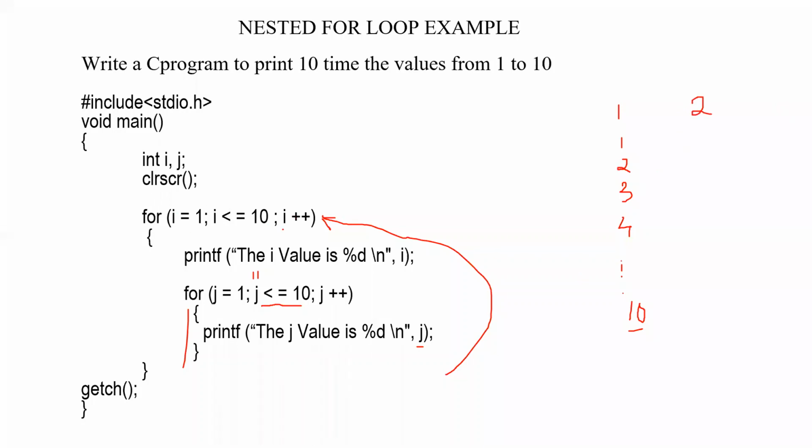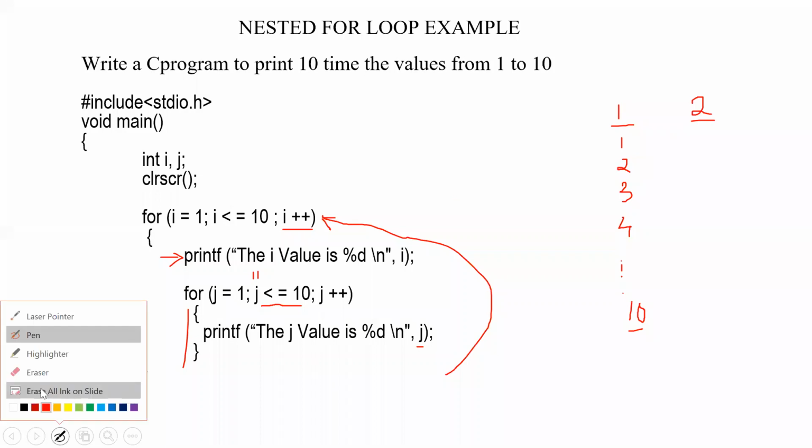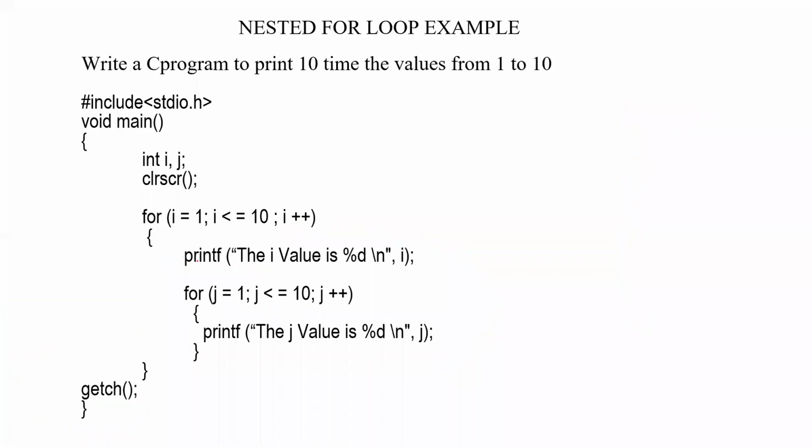After incrementing the value of i, it will check whether i is less than 10. Yes, it is less than 10. Then it will move on to the next line, that is printf. The i value is 2. Earlier it was printing 1, and now in this iteration it will be printing 2. Are you getting it? After printing i equal to 2, it will move on to the line: for j equal to 1, j less than or equal to 10, j plus plus.